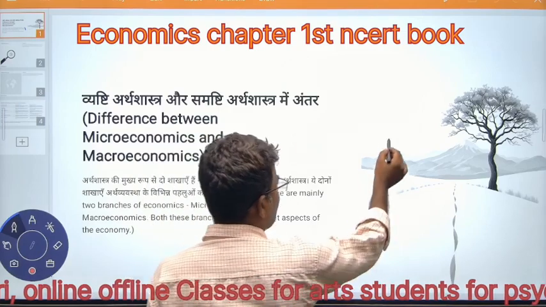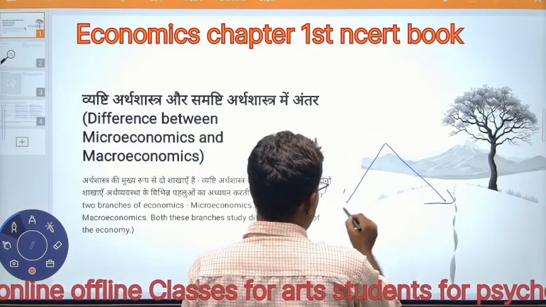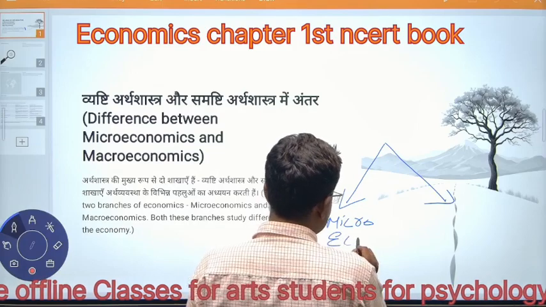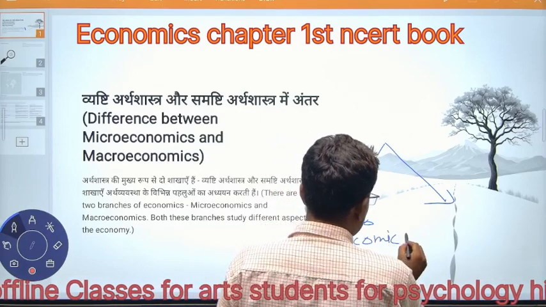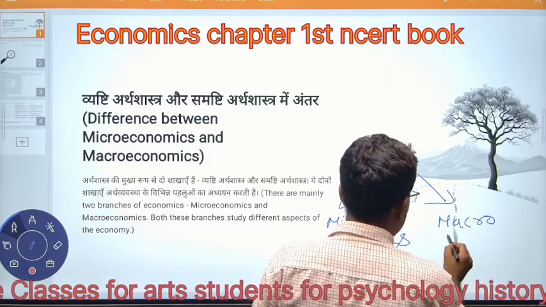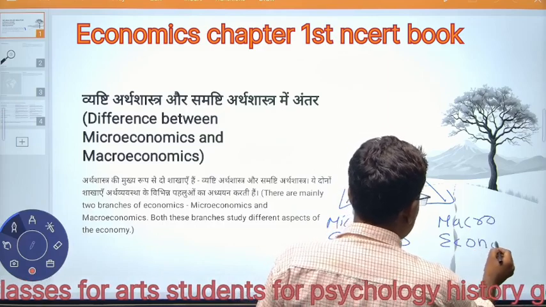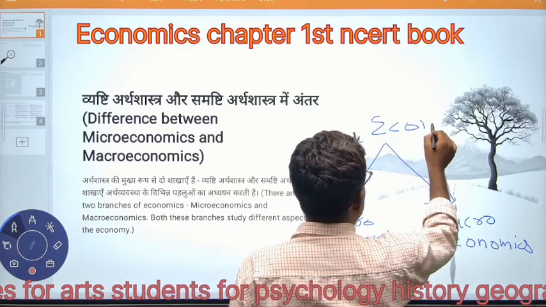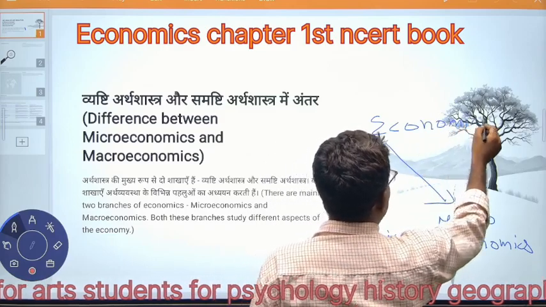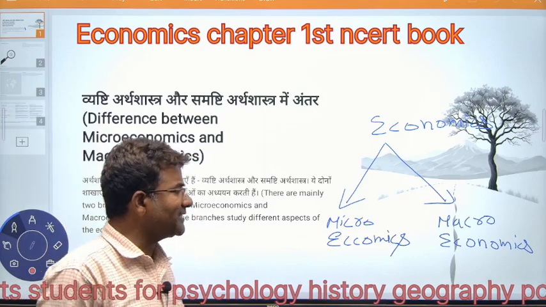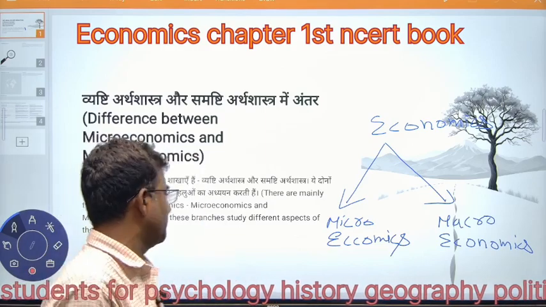So what we study is microeconomics and the other one is macroeconomics. Here you see that economics has two branches: one is microeconomics, the other is macroeconomics.